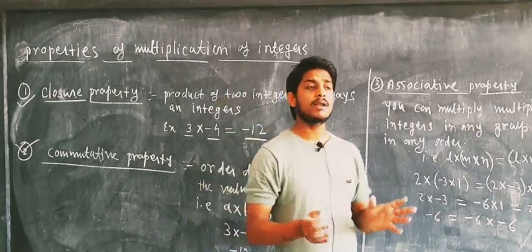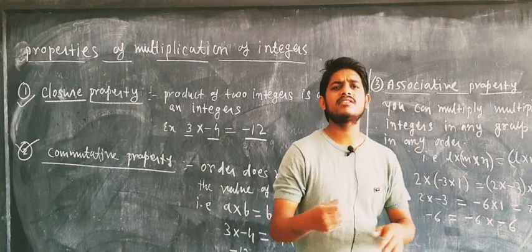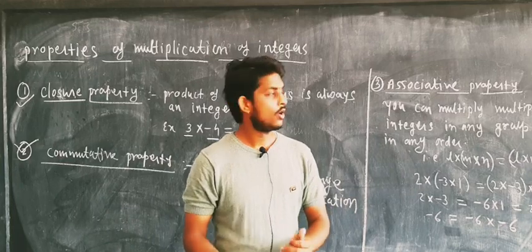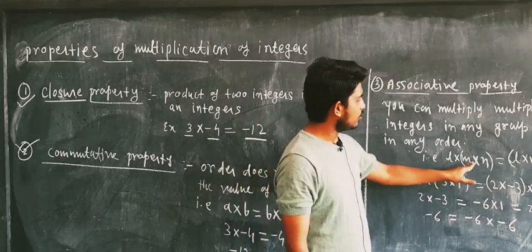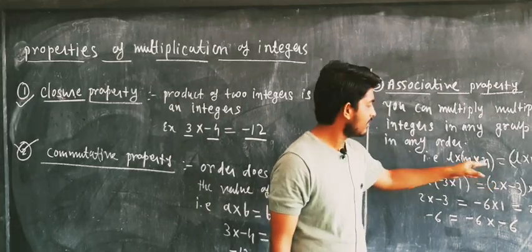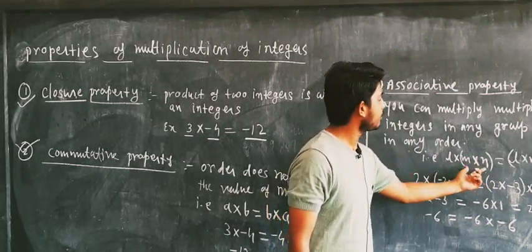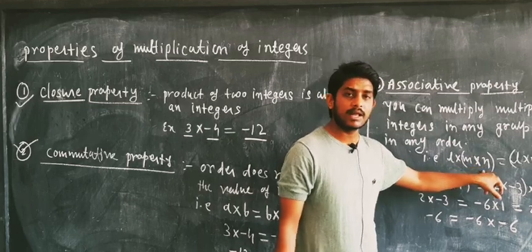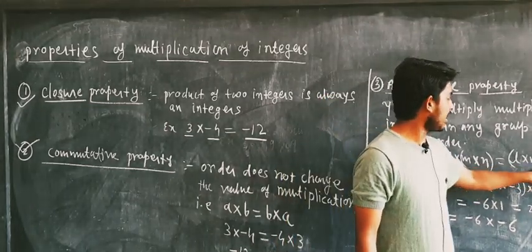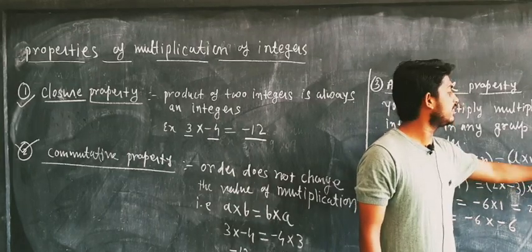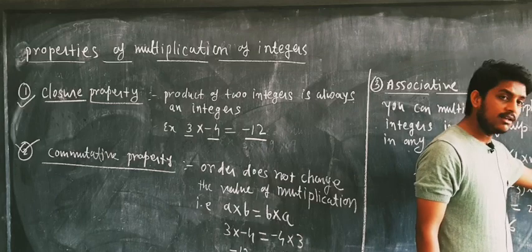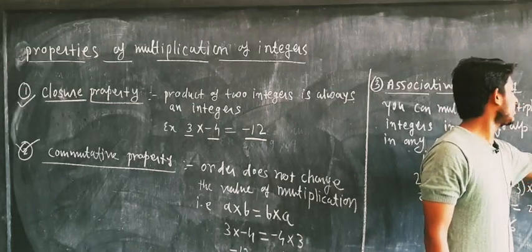When you multiply more than two integers, meaning three or four integers, you can multiply in any group and any order, like L into M into N. Suppose L, M and N are integers. L into M into N, here I am putting the bracket, meaning first I will multiply M into N, then I will multiply by L. Here, L into M is multiplied first and then we multiply by N. And here, L and N are multiplied first and then we multiply M.